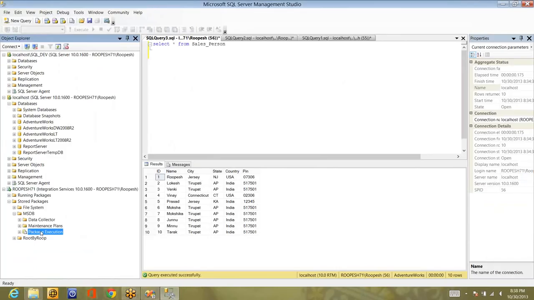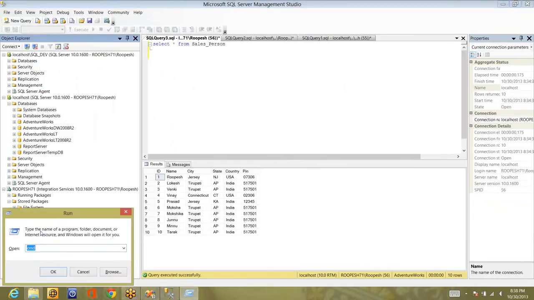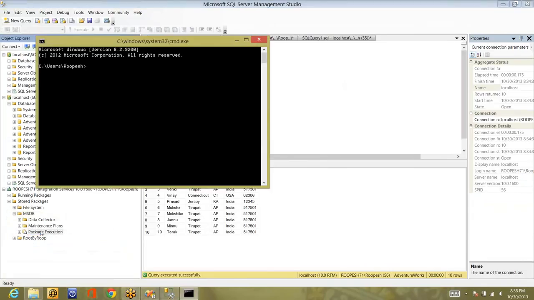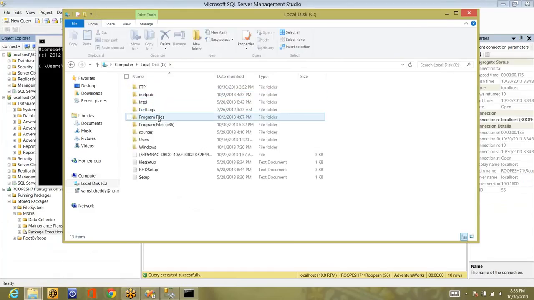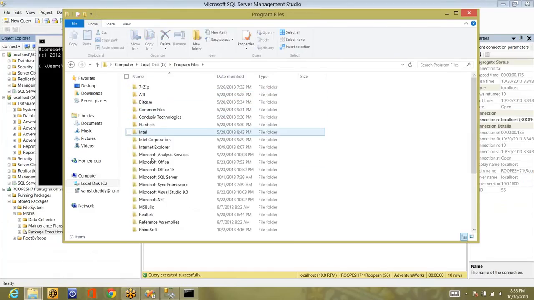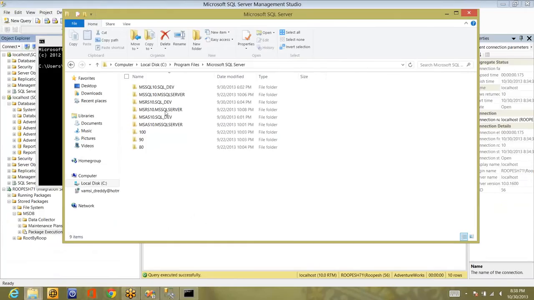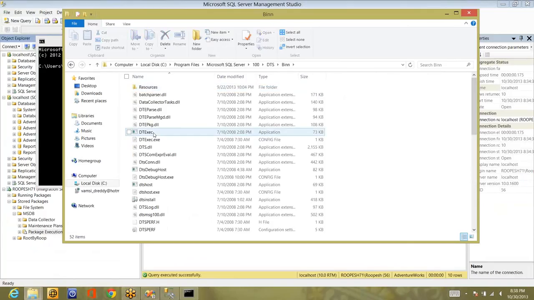Now what I'm going to do here is show you how to execute the package from the command prompt. Okay. For that, what you need to do here is open command, and let me go to the folder where I have the DTExec.exe file and all. That will be available in Program Files, SQL Server, 100, DTS and Bin, just like DTUtil, and you can see it is somewhere here.